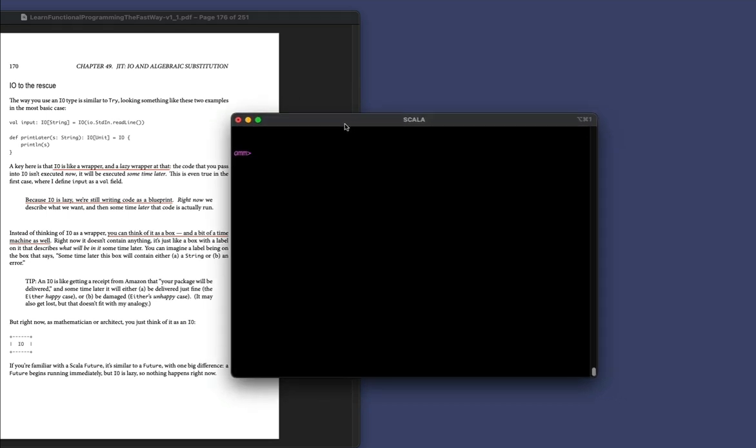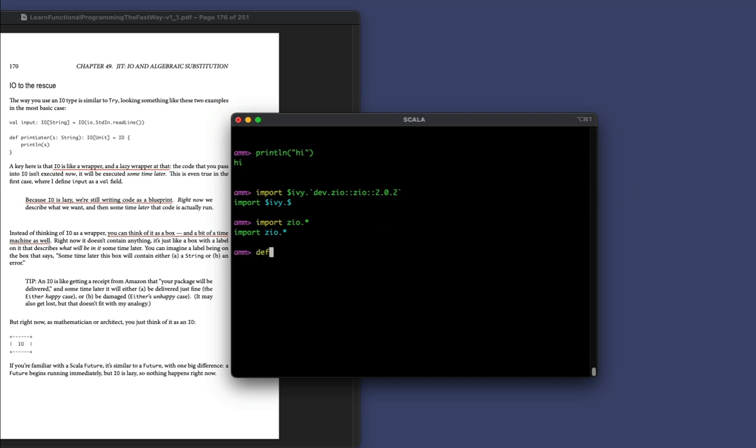And here we have the Ammonite REPL, which I've already started up. What I want to just show you is that if you type something like println and then hi in the Ammonite REPL, it goes ahead and prints hi right away. But now if we bring in ZIO, this first line is the way of saying inside the Ammonite REPL that I want to use this version of the ZIO library. And then here I want to import zio.*, so I can begin using it in my code here.